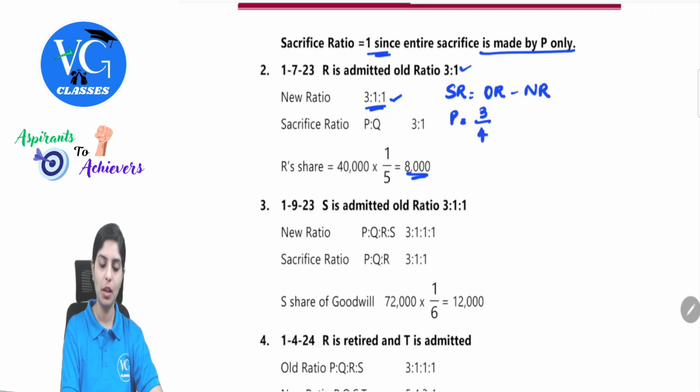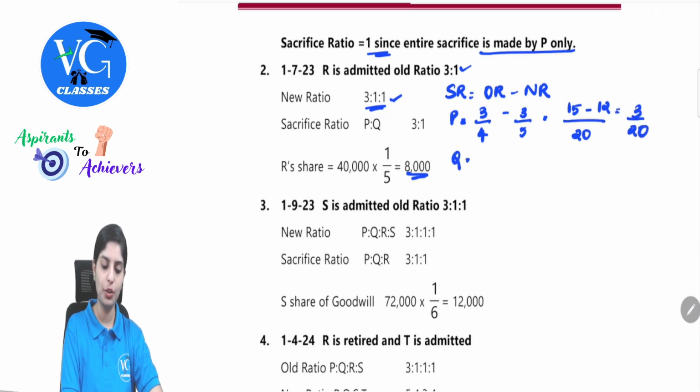3/4, this one. Minus, what is the new ratio of P? 3/5. So 5 fours are 20, 4 fives are 20, 5 threes are 15, minus 5 fours are 20, 4 threes are 12. So this will be 3/20.